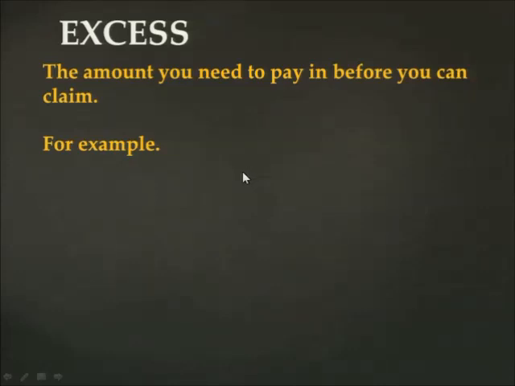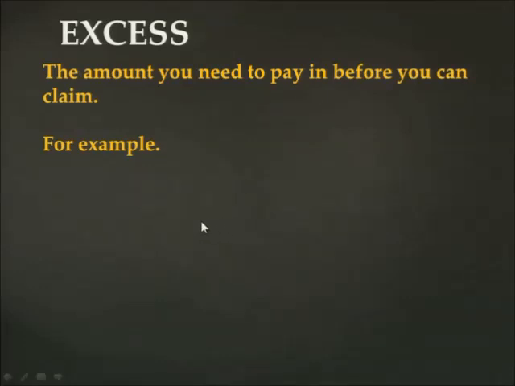When you look into excess, we are saying every insurance company would require that a person who is insured must pay a certain portion of money before the person can claim. That is called an excess, an amount that is payable by you as an insured person to the insurance company before the insurance company can pay the claim out. That portion that comes from you is referred to as the excess.